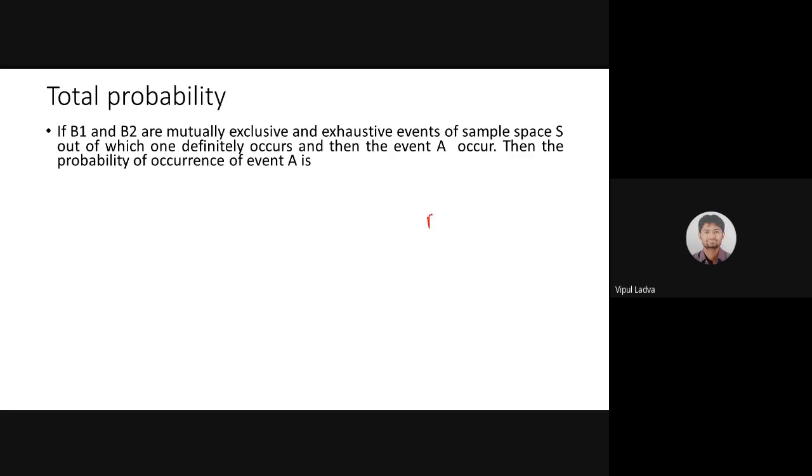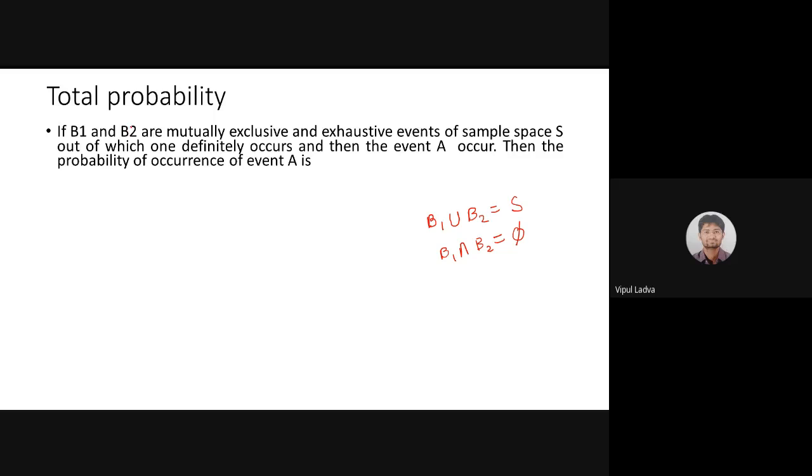Observe B1, B2. I'm talking about two events, B1 and B2. Both these are mutually exclusive. That means the union of favorable cases related to B1, B2 will lead us to the whole sample space, and B1 intersection B2 will surely be a null set.